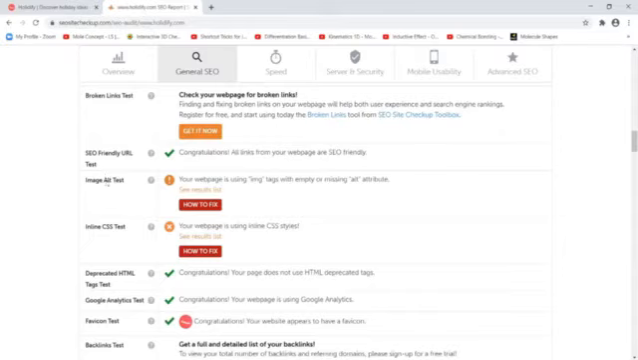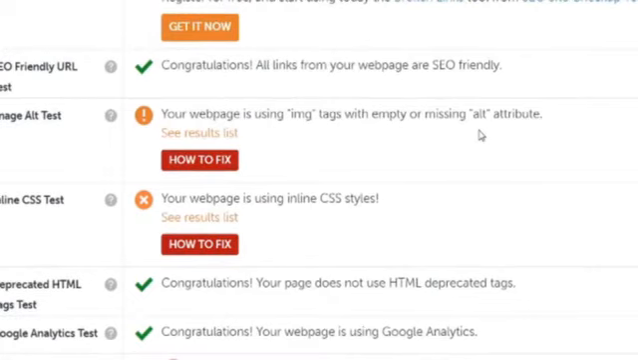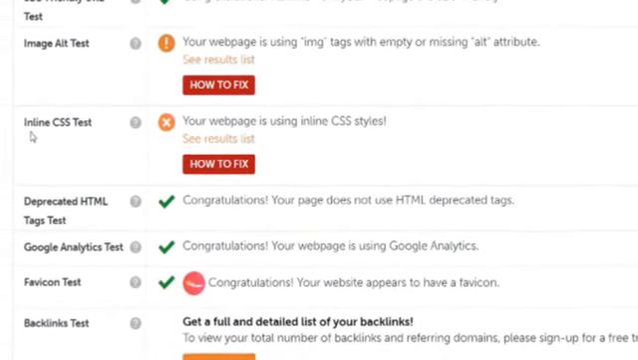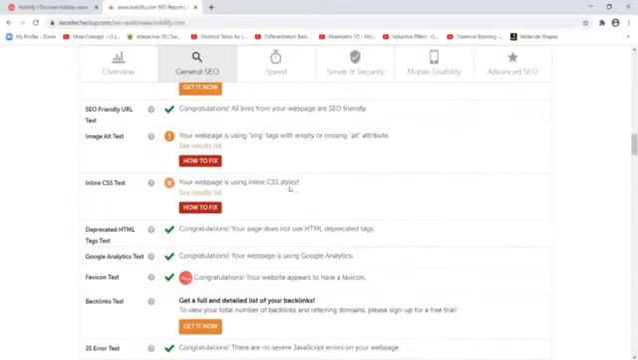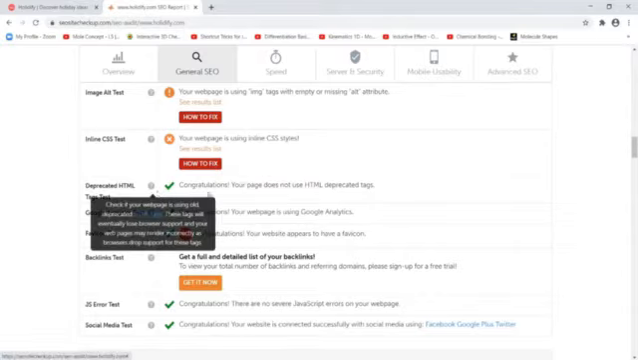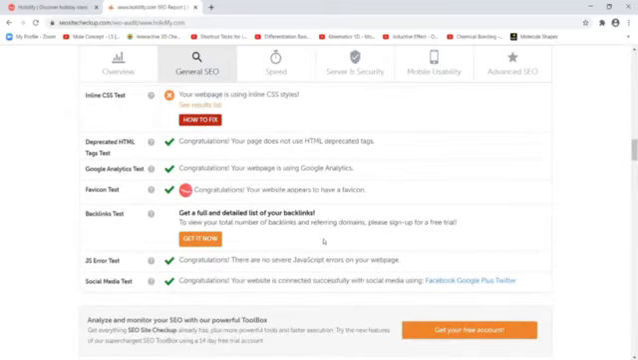Then alternate text. Your web page is using IMG tags with empty or missing alt attributes. See here, a very important attribute. And inline CSS. Your page is using inline CSS style, so they are recommending to use external CSS or internal CSS. Correct, inline CSS is used just for that particular tag. And deprecated HTML tags are not used. Deprecated means deleted HTML tags.